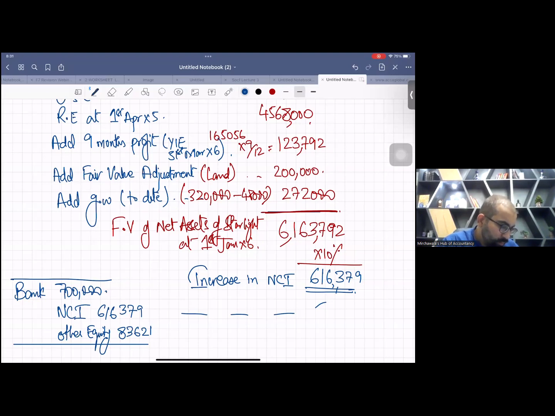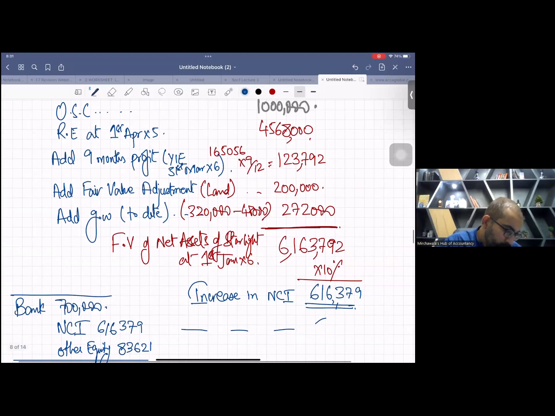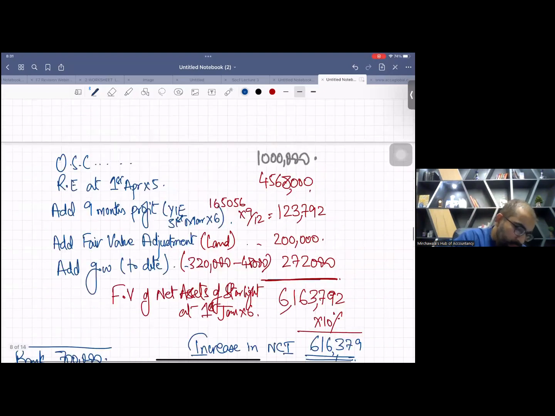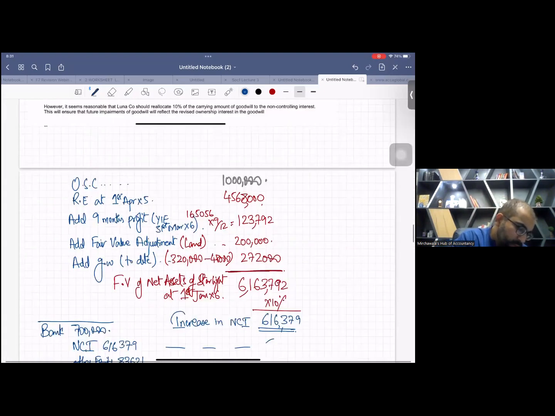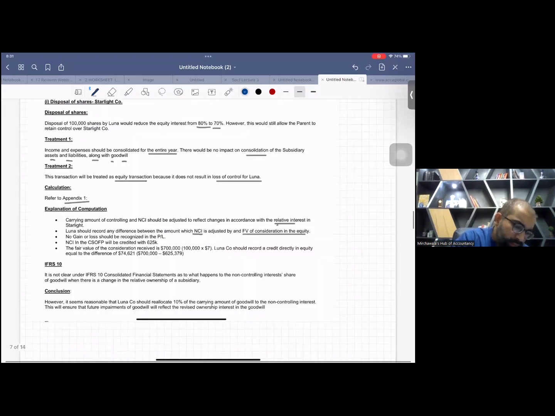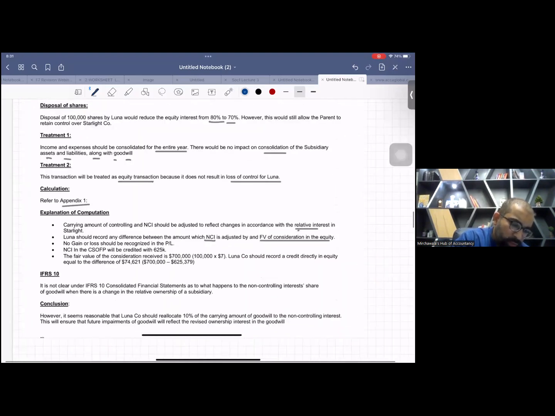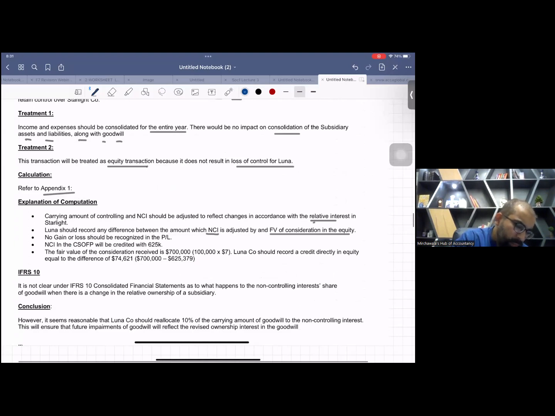Now you can read this. See, the fair value of the consideration received is 700,000. Luna company should record a credit directly in equity.